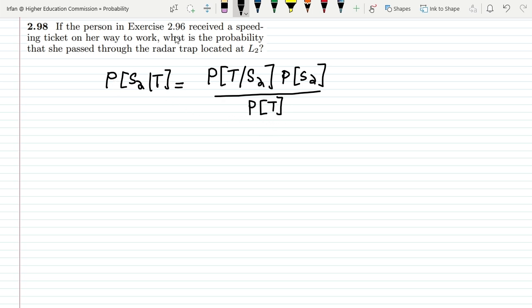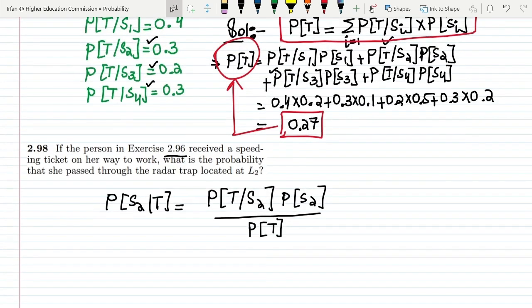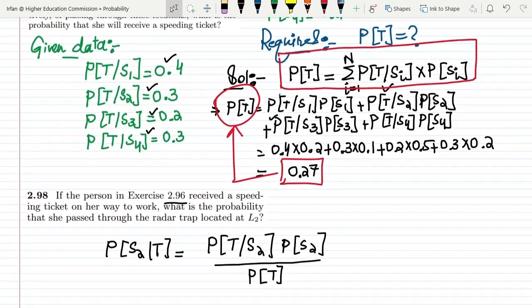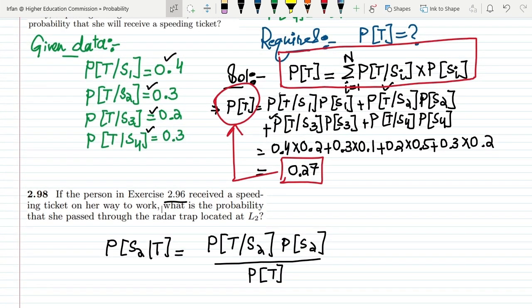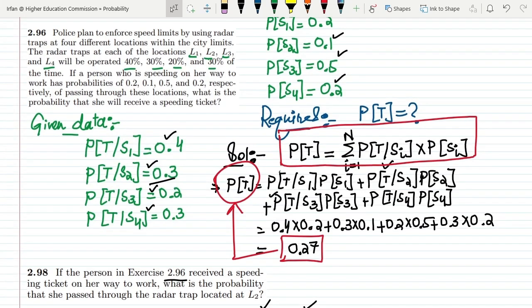So looking at exercise 2.96, I can very easily see that all of these probabilities are given. This probability is already given, 0.3, and the probability of S2 is also given, and that is 0.1, and this probability is also given.